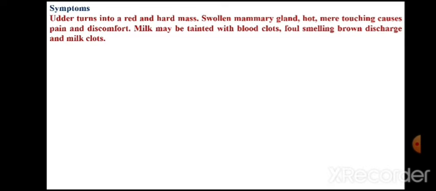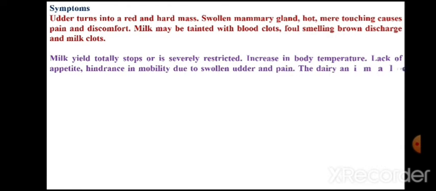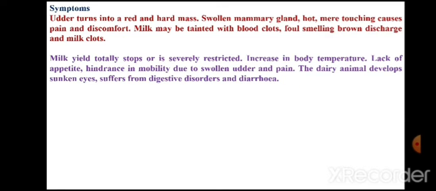Discomfort. Milk may be tainted with blood clots, foul smelling, brown discharge, and milk clots. The consistency of milk in case of mastitic animals increases. That is one of the parameters to identify whether the animal is suffering from mastitis or not, the viscosity of milk.